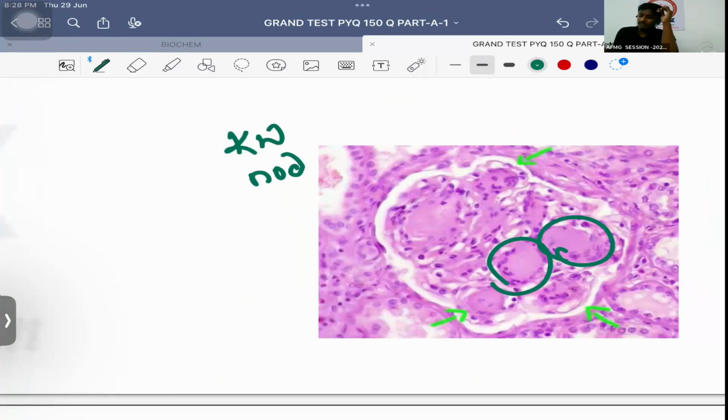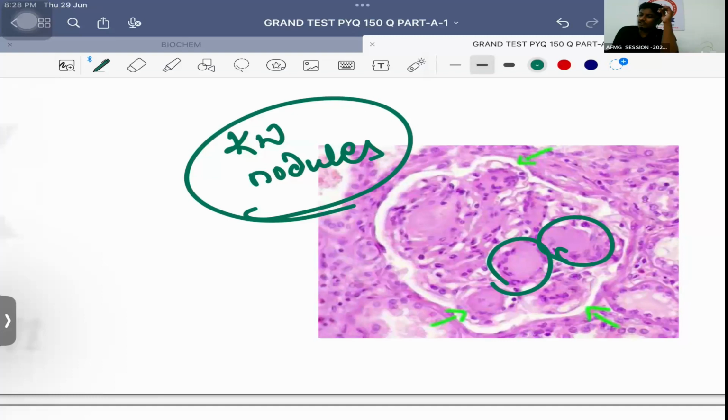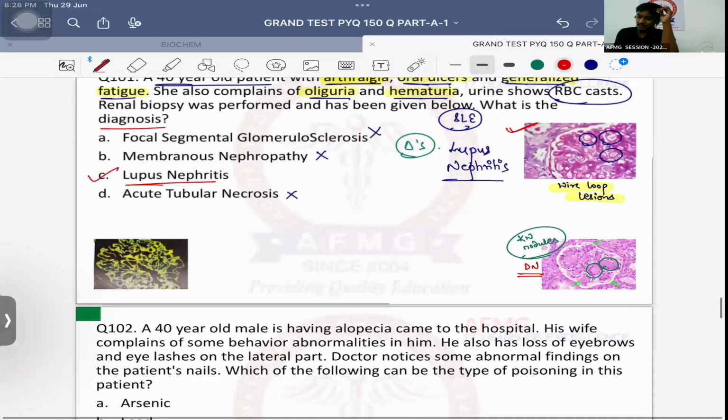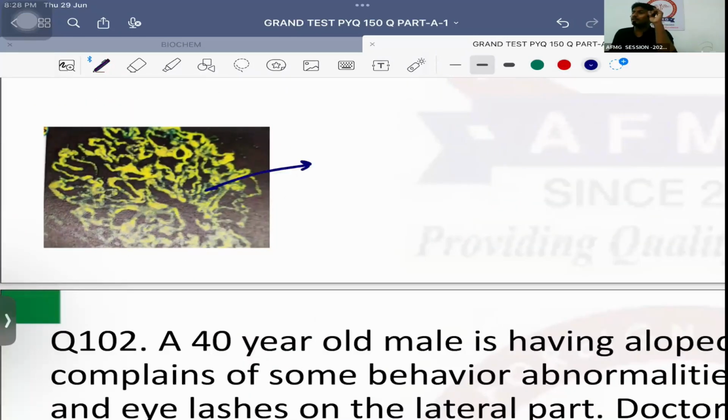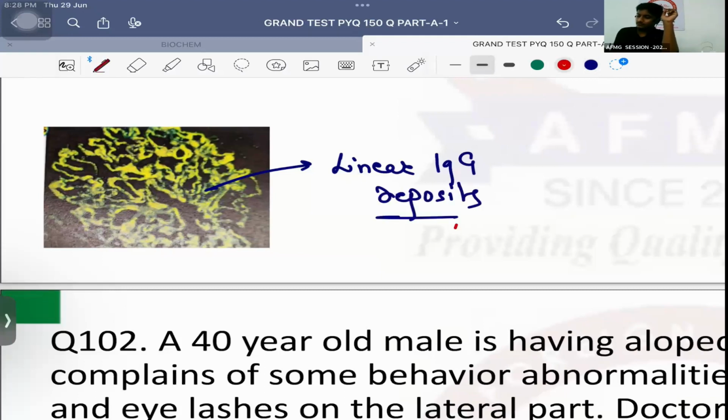Kimmelstein-Wilson nodules are the most characteristic feature of diabetic nephropathy. Okay, so please remember this. And what are these? What type of deposits are being seen? All glomerulonephritis cause granular deposits except these. Linear IgG deposits, ribbon-like deposits seen in Goodpasture syndrome. Which type of rapidly progressive glomerulonephritis? Type 1 RPGN it is.